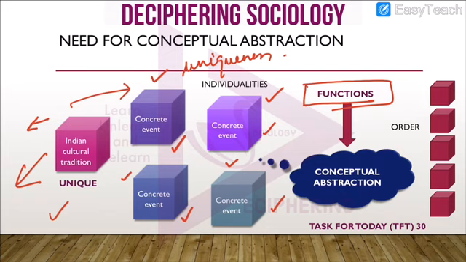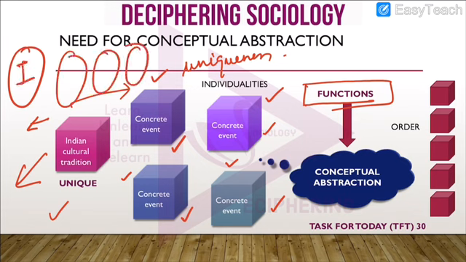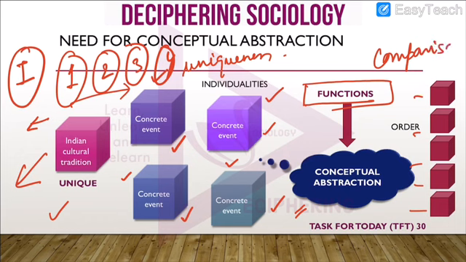And with the help of these functions, he created an abstract concept. Let us say this is India, and then we have concepts 1, 2, 3, 4. He built these abstract concepts on the basis of the functions. And then what did he do? He placed them on a hierarchy, or he arranged them in a certain order so that a comparison could be made.